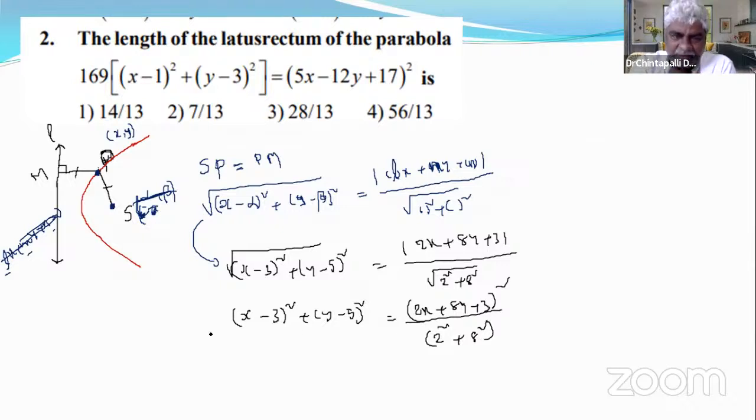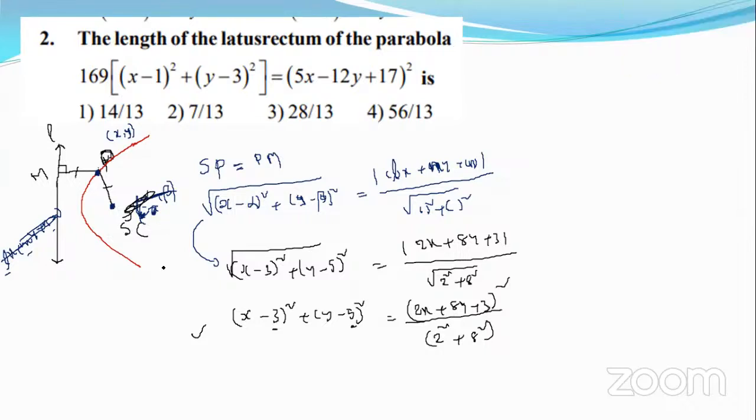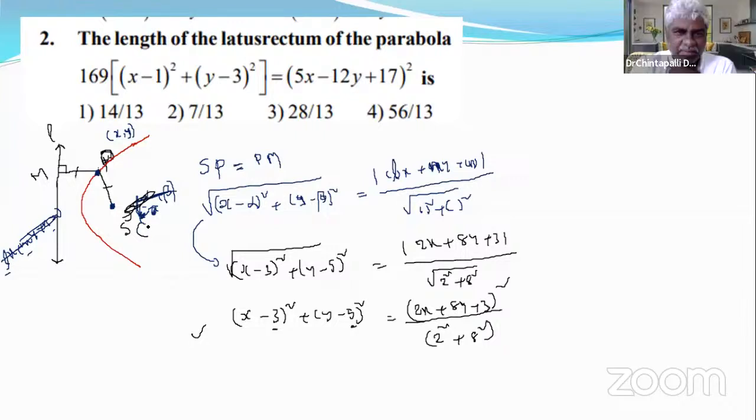From this equation, can we say the equation of the line and the coordinates of S? This is 3 and this is 5. So the coordinates of S are 3, 5. Very good.